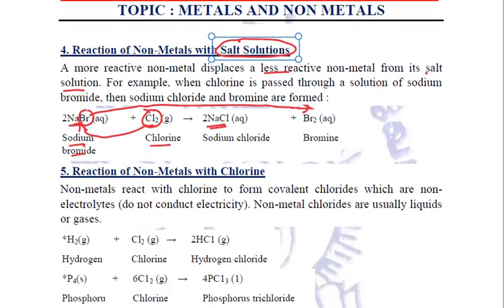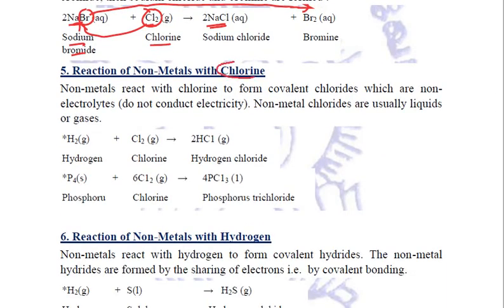The next chemical property of non-metals is with chlorine. Now we know that non-metals will gain electrons. Chlorine being a non-metal itself will also tend to gain electrons. That is why they never form ions. Whenever non-metals react with chlorine, they form covalent chlorides.